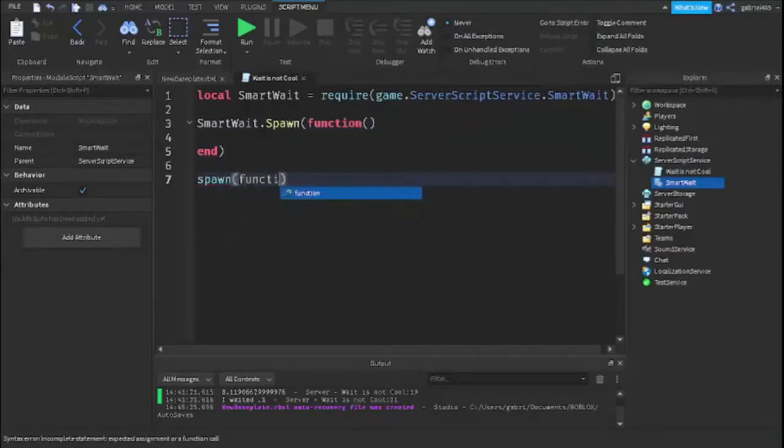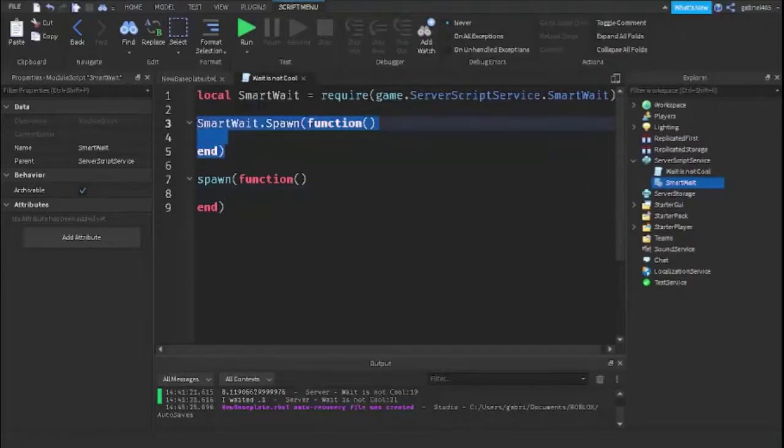Okay, as you guys can see side by side, all we're doing is just acquiring the module and changing the use of spawn to use the module itself, because spawn uses wait, and we don't want to use wait. And so yeah, that's how we spawn. What else do we have in our script?